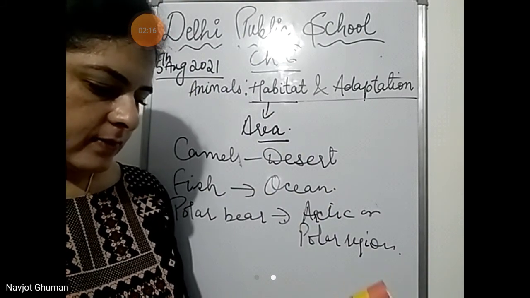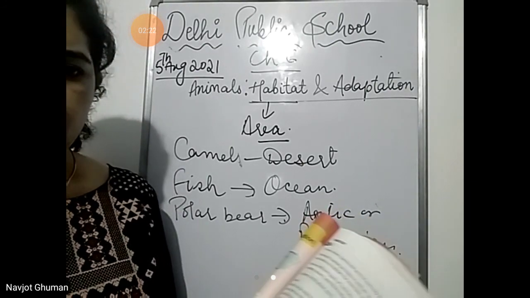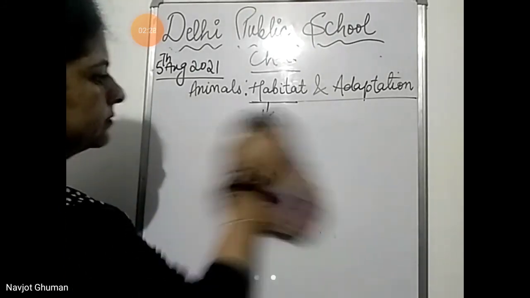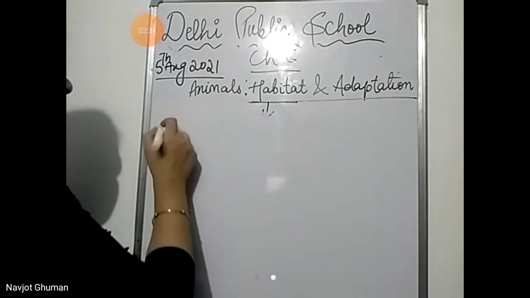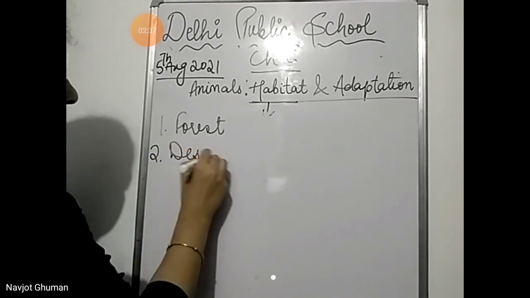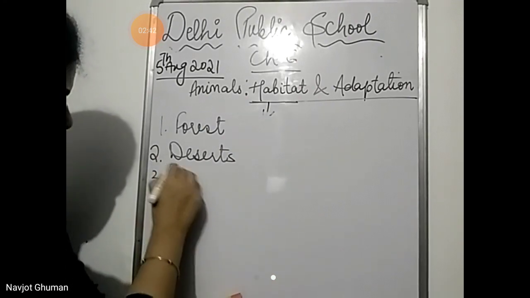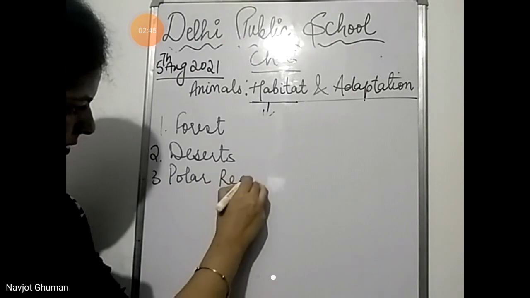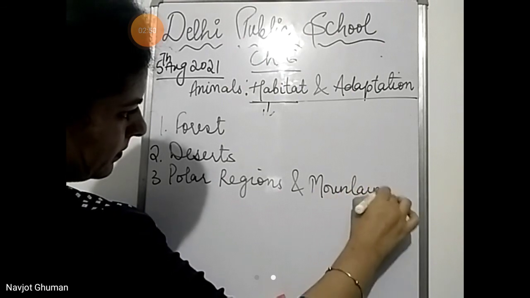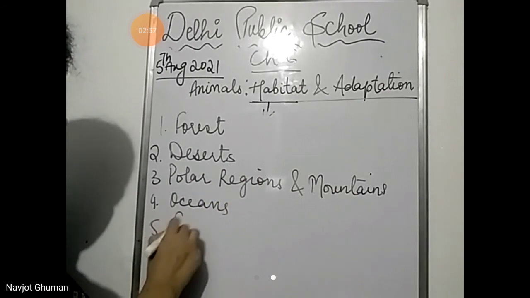Next is, there are different types of habitats. Habitats can be forest, they can be deserts. Some animals live in forest, some live in deserts, some live in polar regions, and mountains, some in oceans, and some in fresh water.